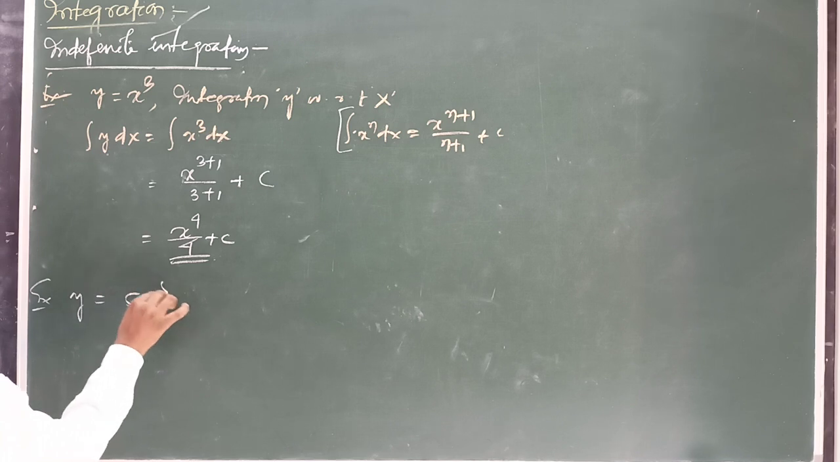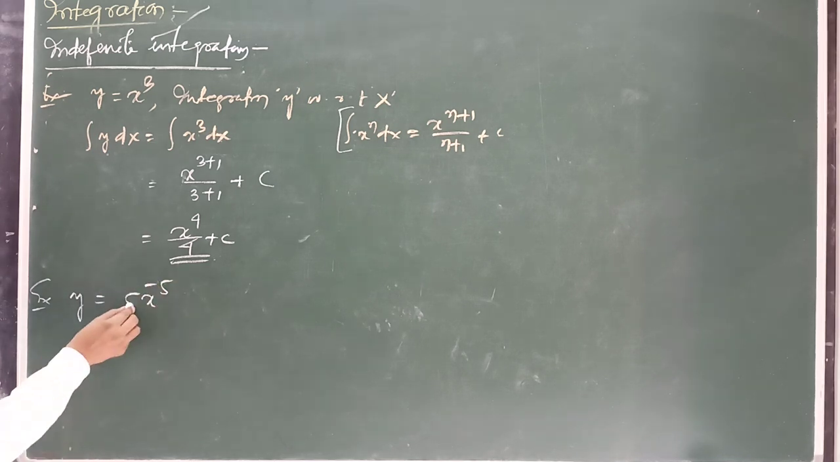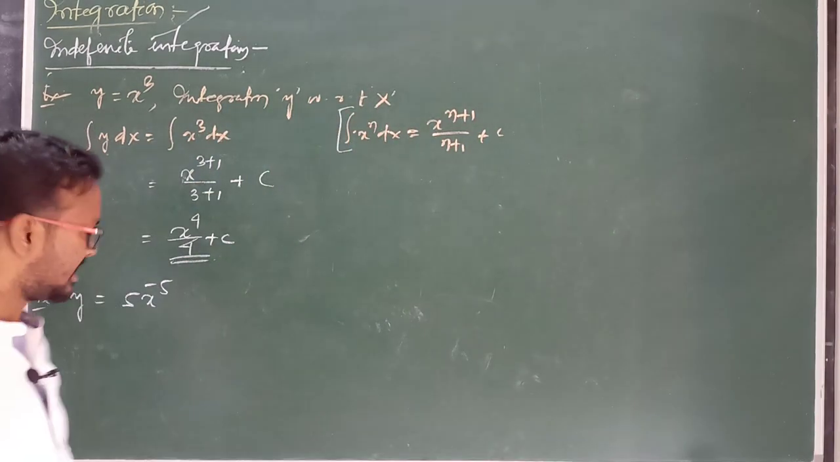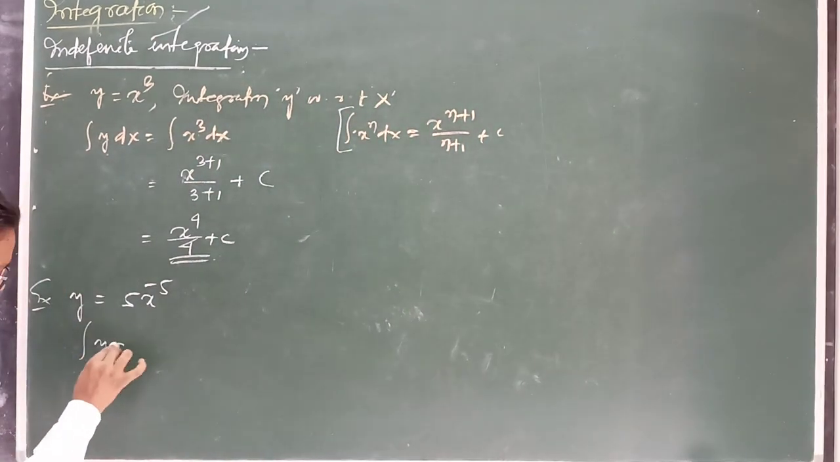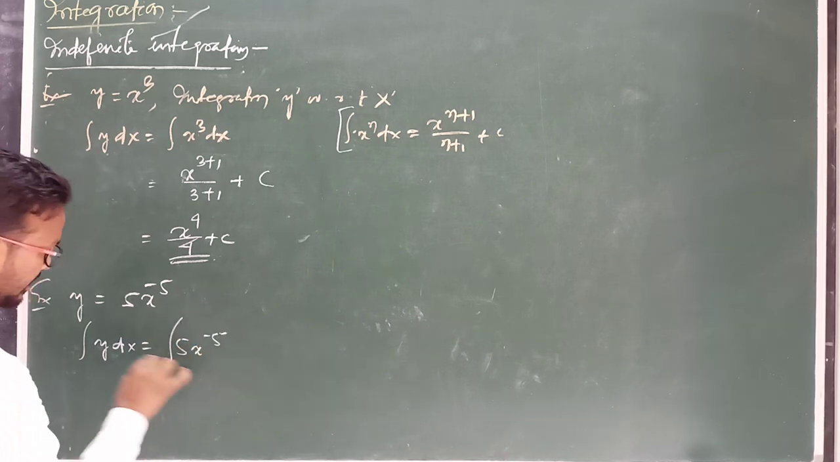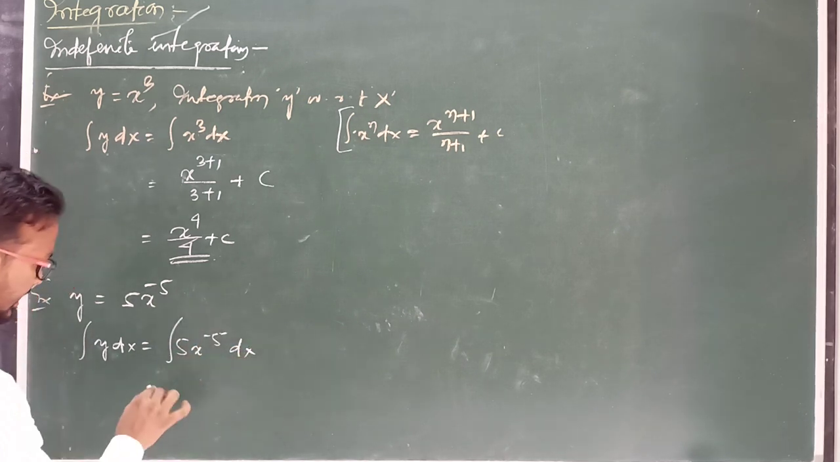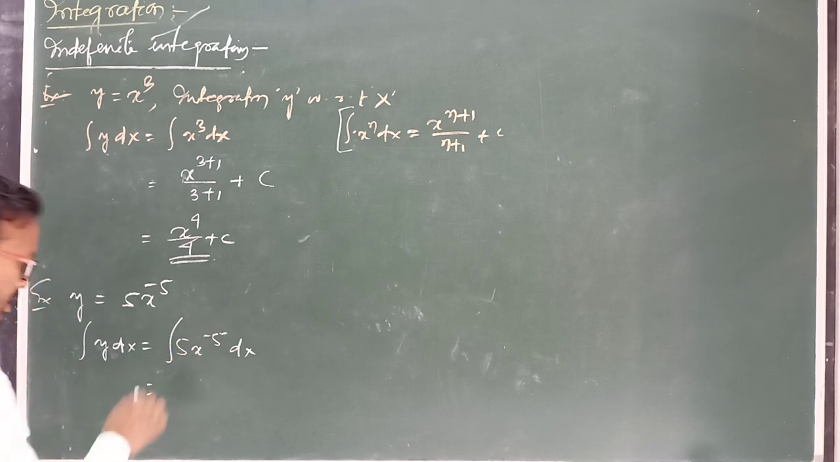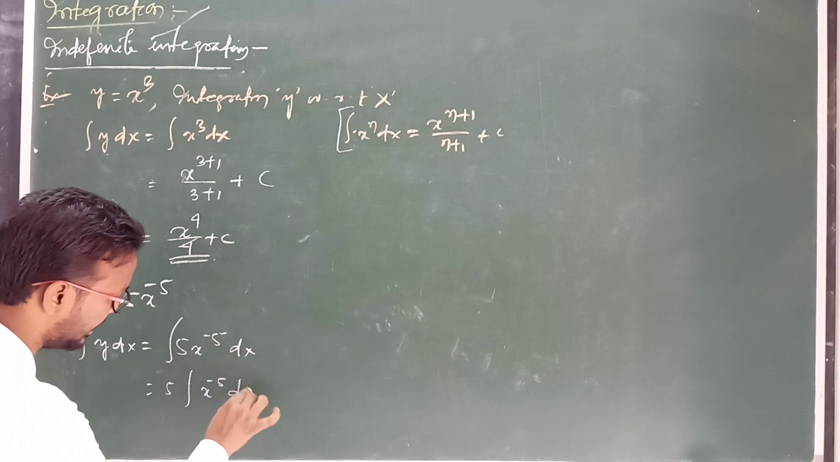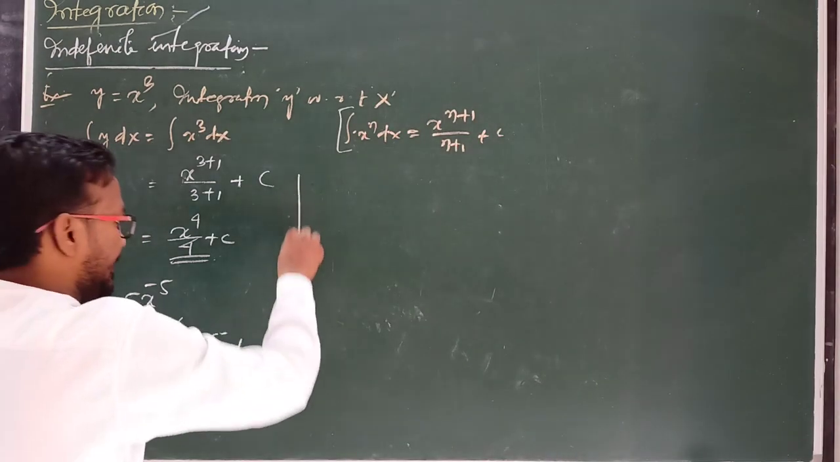Similarly, suppose I am taking one example here. y equal to 5x to the power minus 5 is given. Now integrate y with respect to x. So here you can write 5 into the integration of x to the power minus 5 dx. 5 is a constant quantity, so you can take it out of the integration, then the remaining part is x to the power minus 5 into dx.